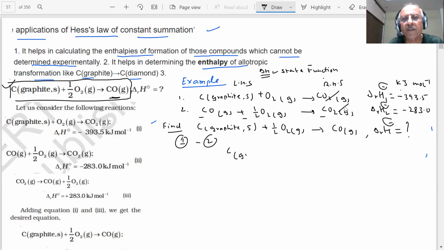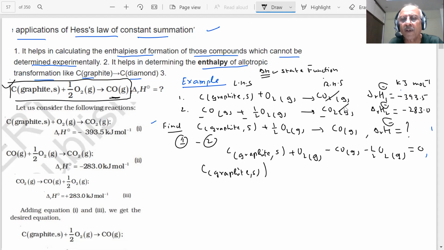C graphite plus O2 gas. If I am subtracting this, what will I get? Minus CO gas minus half O2 gas. Equal to this and this cancel, 0. What does it mean, student? C graphite